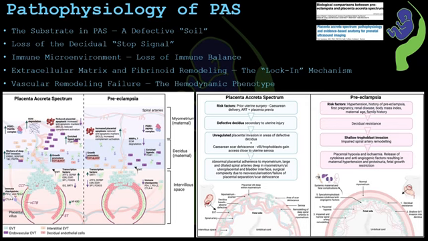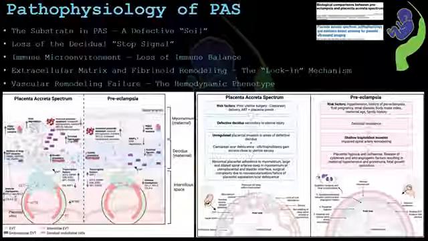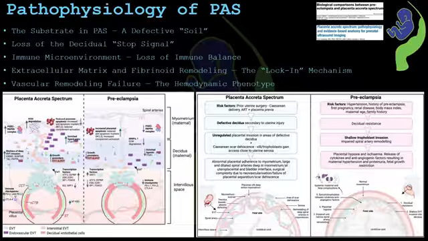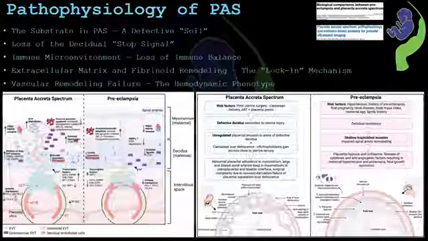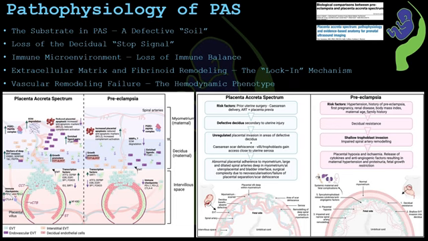Now let's understand why placenta accreta spectrum happens. First, think of the uterus as a soil into which the placenta implants. In PAS, this soil, that is the decidua, is damaged or completely absent, usually because of scarring from previous surgeries. So right from the start, the placenta is attached to an abnormal surface. Because of this, the normal decidual stop signal that tells the trophoblast how deep it can go is lost here. So with no boundary in place, the placenta simply invades more aggressively than normal.